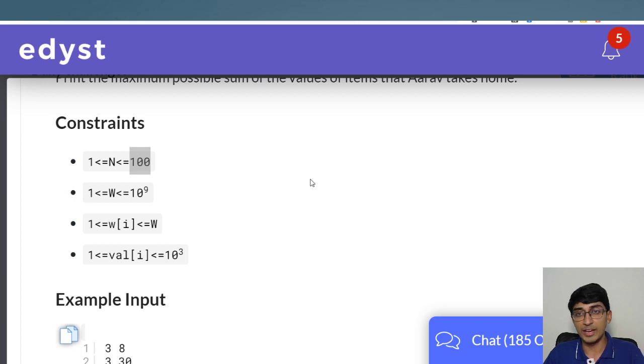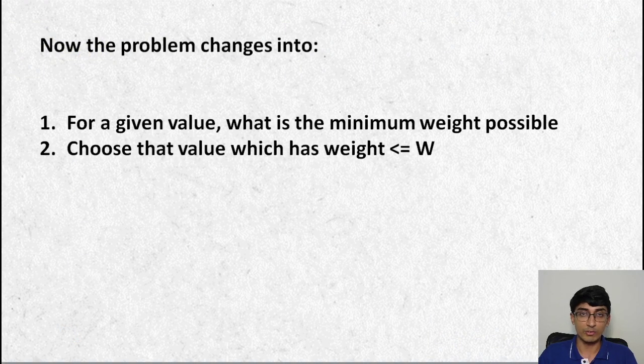So that's why we actually shared this question as well, because you will need to find another way rather than the traditional 0/1 knapsack. You could still do it this way, but the other better way of doing it, if you want to save space, would be to transform it into something else. So instead of figuring out, if I'm given this weight, what is the maximum value that can be reached, we have to flip the question and say, for a given value, what is the minimum weight possible, right?